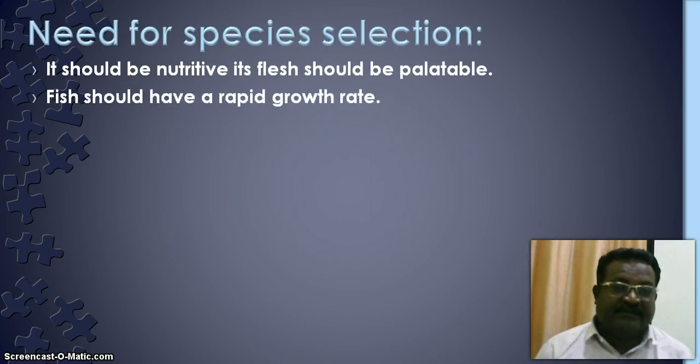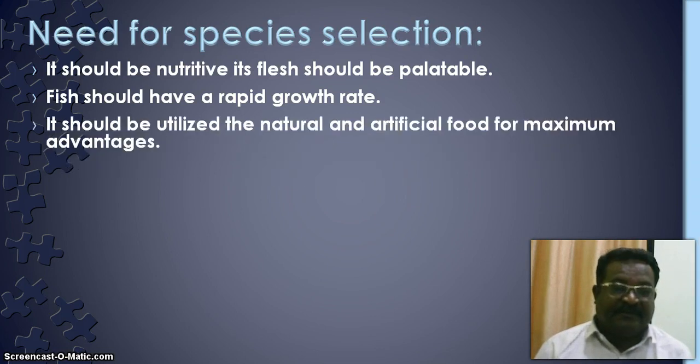First of all, it should be nutritive and its flesh should be palatable, meaning the species has nutritive value and is able to feed a large human population. The fish should have a rapid growth rate, higher when compared with other species. Then it should utilize natural as well as artificial food, because we are aiming for large production in a short period.